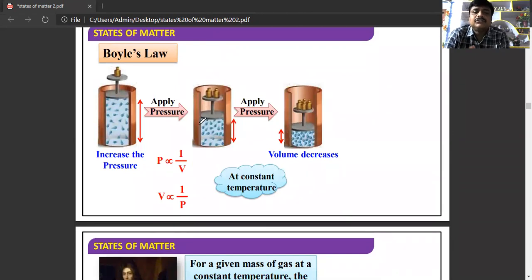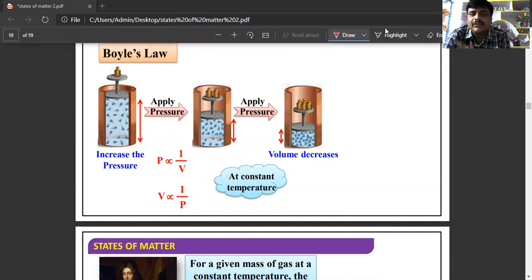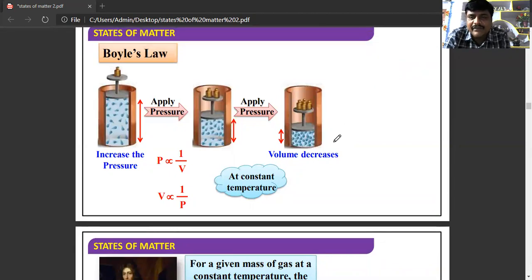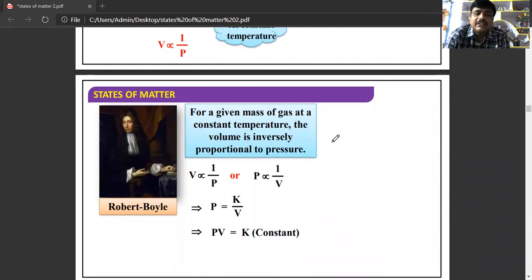Boyle's law. What is the statement of Boyle's law? In the case of Boyle's law, temperature is kept constant. At constant temperature, the volume of a gas is inversely proportional to pressure. So P is proportional to 1 by V, or V is proportional to 1 by P. That is about Boyle's law, which was proposed by Robert Boyle. In the statement, for a given mass of gas at constant temperature, the volume is inversely proportional to pressure, or V is proportional to 1 by P, or P is proportional to 1 by V.